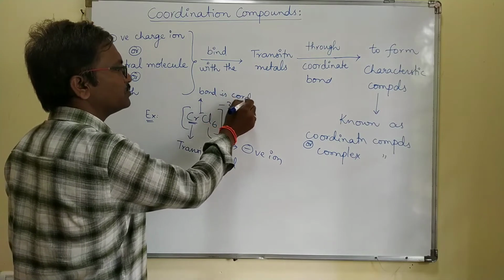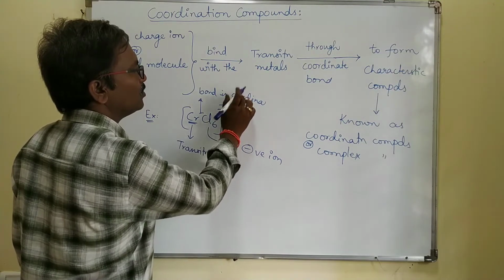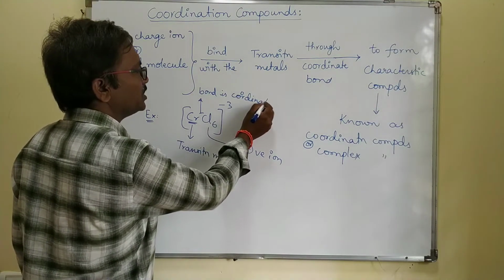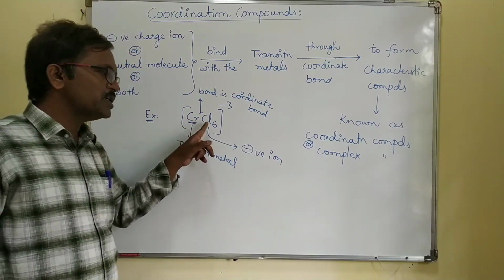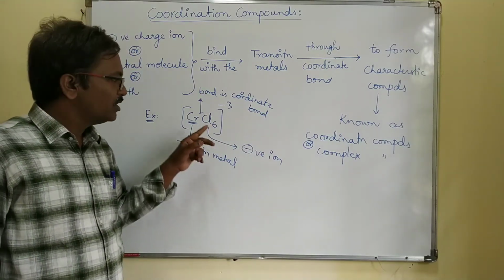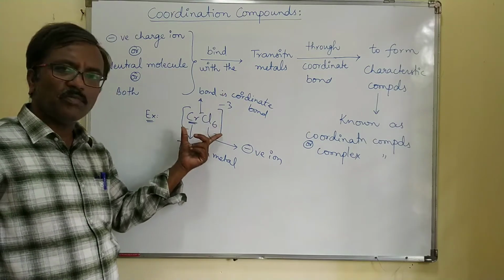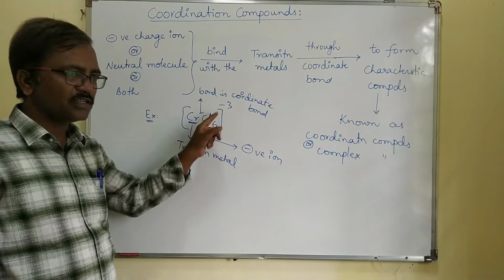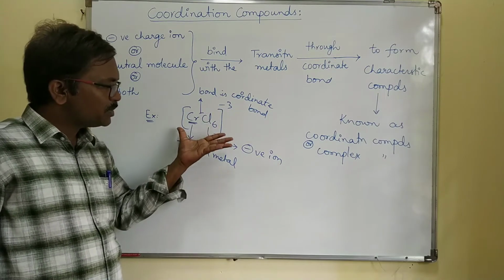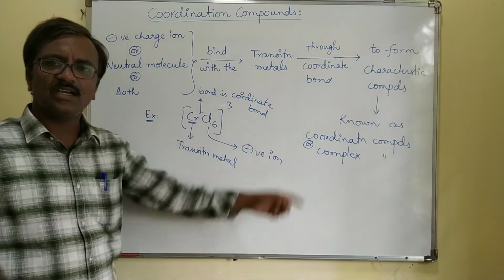Coordinate bond. You are writing it in brackets, you are writing charges, right? So this is a special type of compound, known as a coordinate compound.